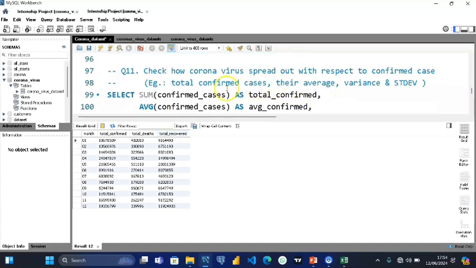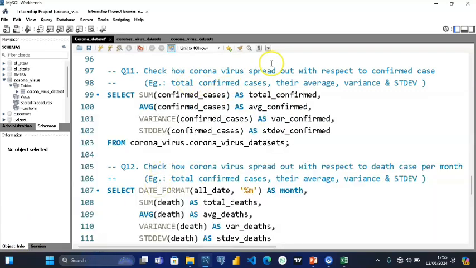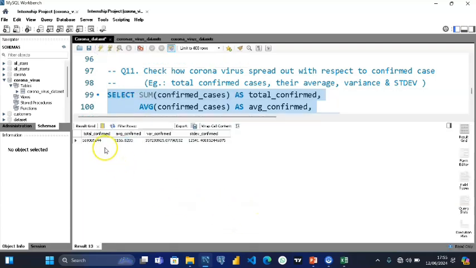So let's see the other question, which says check how coronavirus spread out with respect to confirmed cases. That's total confirmed cases, average, variance and standard deviation. So if we run this right now, we can see the total confirmed cases here, the average confirmed cases, the variance, and the standard deviation.